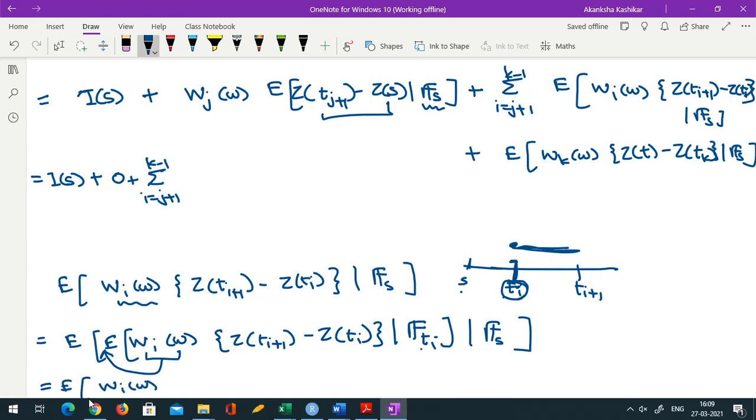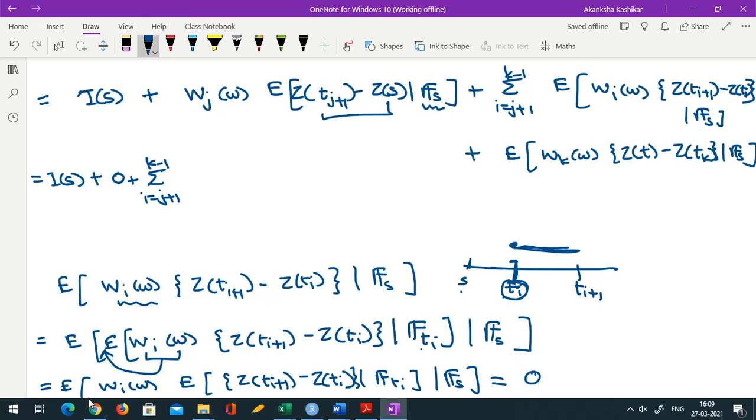So I have the expectation of Wi(omega), and then I have again the expectation of an increment. And by the same logic, because increments are independent of each other and because the marginal expectation of an increment is 0, this inside portion becomes 0. So I have the expectation of Wi into 0, which is nothing but 0.